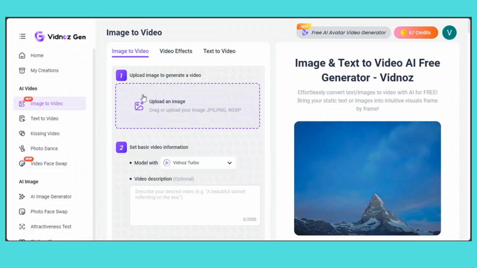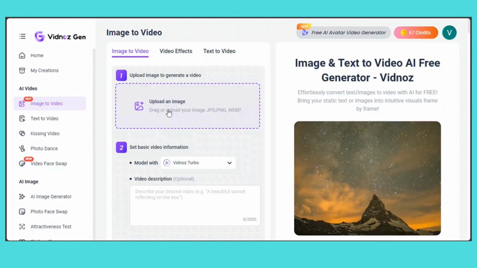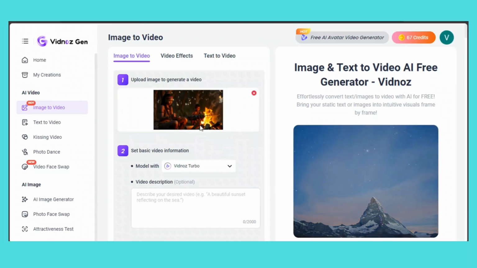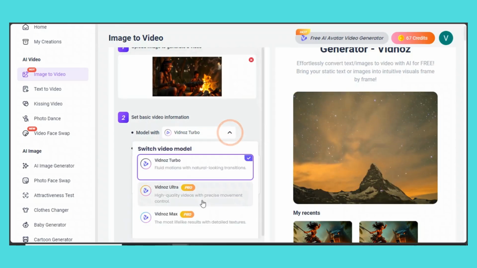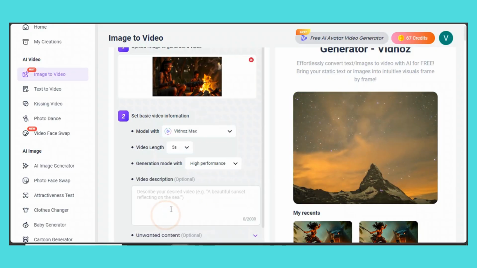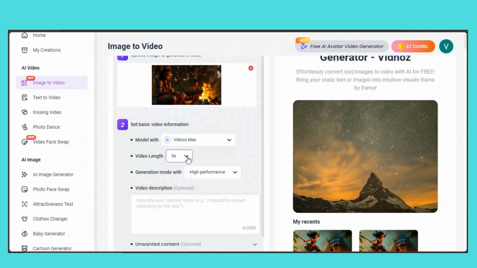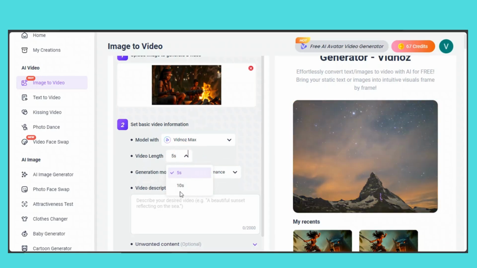Start with the image to video. So we're gonna need to bring one of the images into this box. Once your image is ready, you can come here to the second options, and then we click right here, and then we're gonna get these 3 models. So we're gonna go with the base one, the Vidnoz Max Pro. So I'm gonna just click right there and then come here to the video length. You can just choose 5 seconds or 10 seconds.